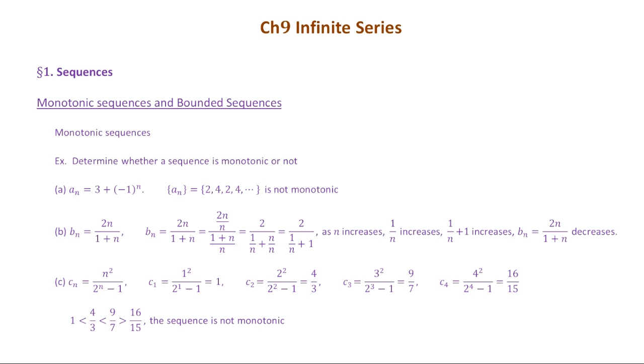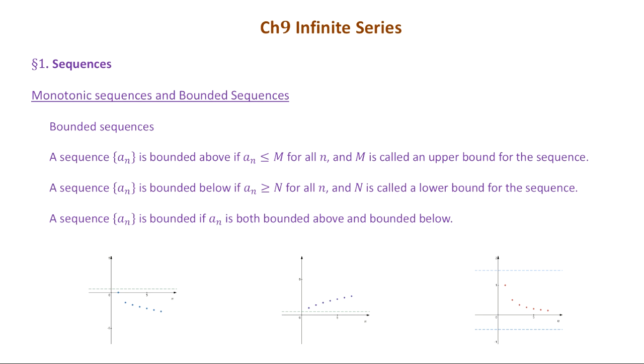And let's see, I guess, let's talk about bounded sequences now. Bounded sequences are a different topic here. So what is meant by a sequence being bounded?